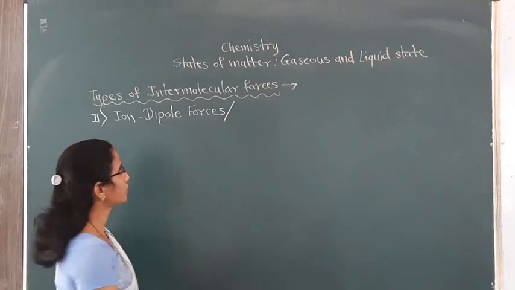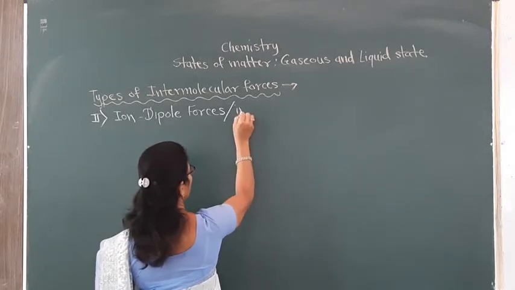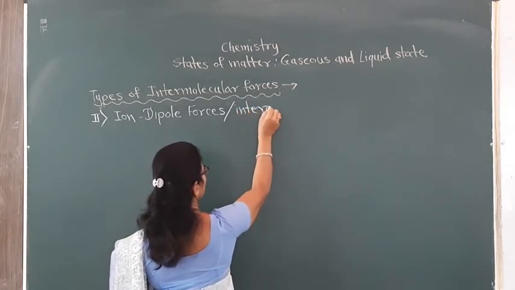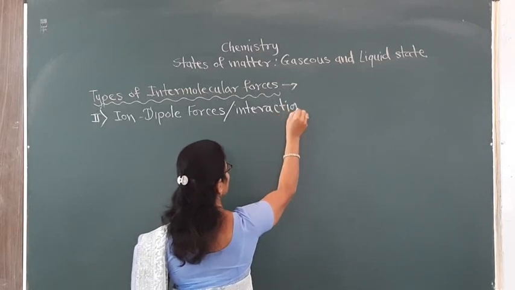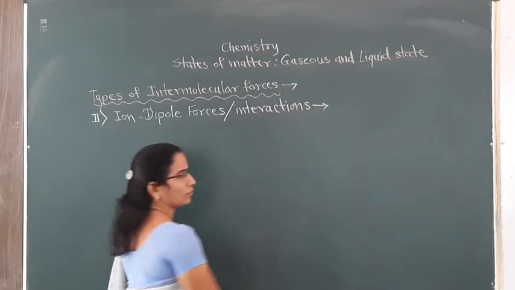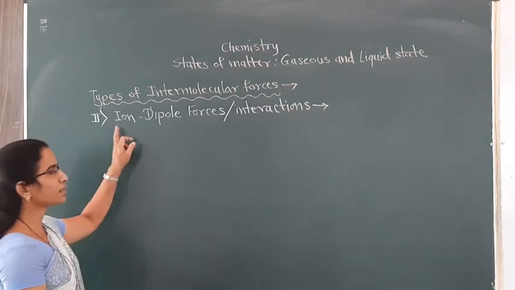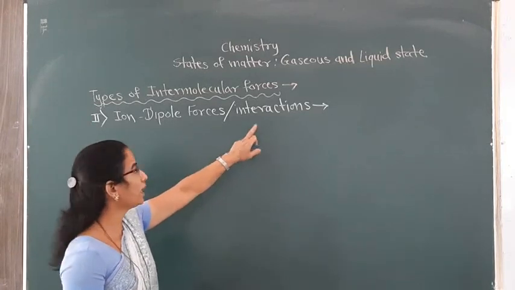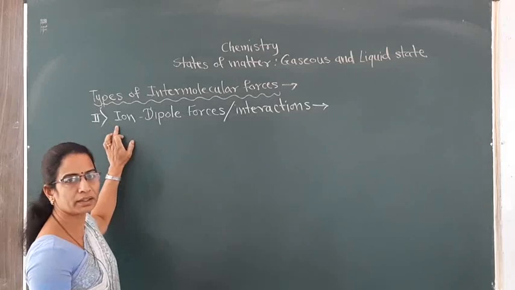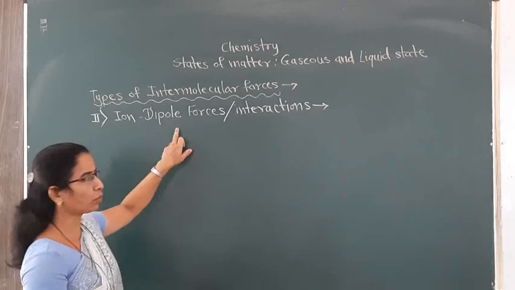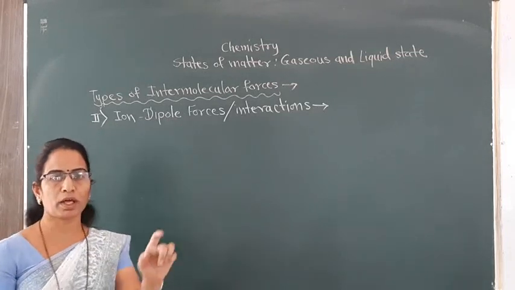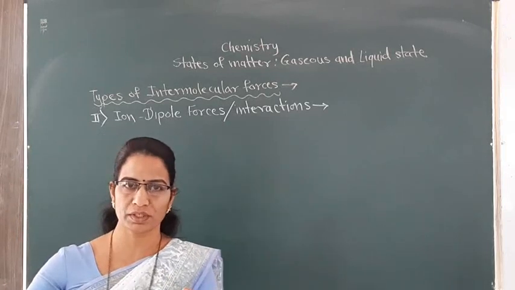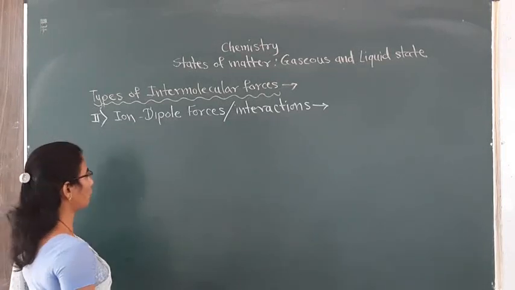Here again, as the name indicates, this interaction will be the interaction between an ion and a polar molecule. We know that a polar molecule possesses 2 poles, meaning it has a dipole moment.